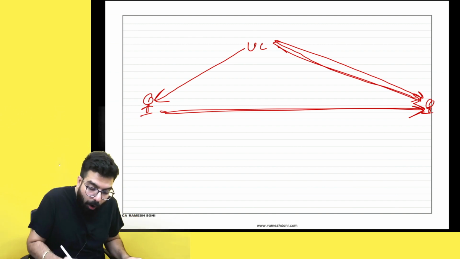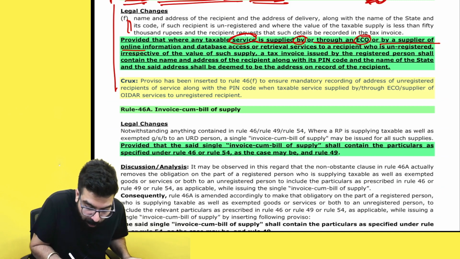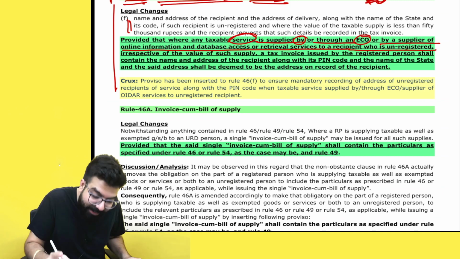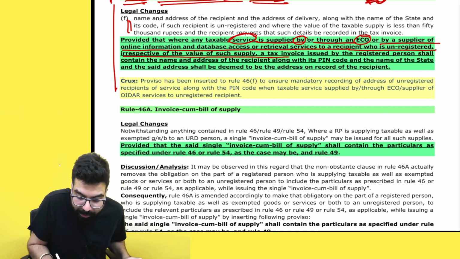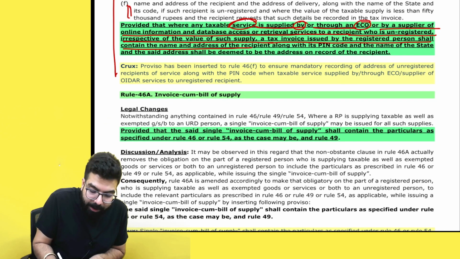Remember one thing: if services are supplied by the supplier or OIDR to a recipient who is unregistered, irrespective of the value, a tax invoice issued shall contain the name and address of the recipient along with the pin code and name of the state, and the said address shall be deemed as the address on record.